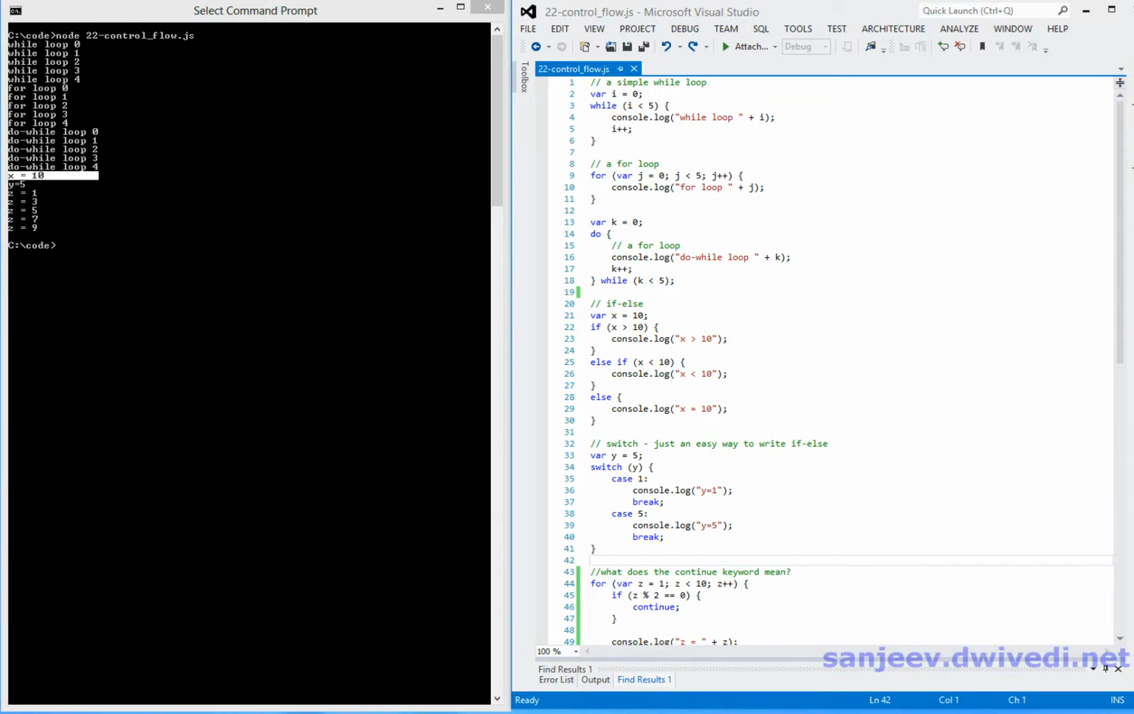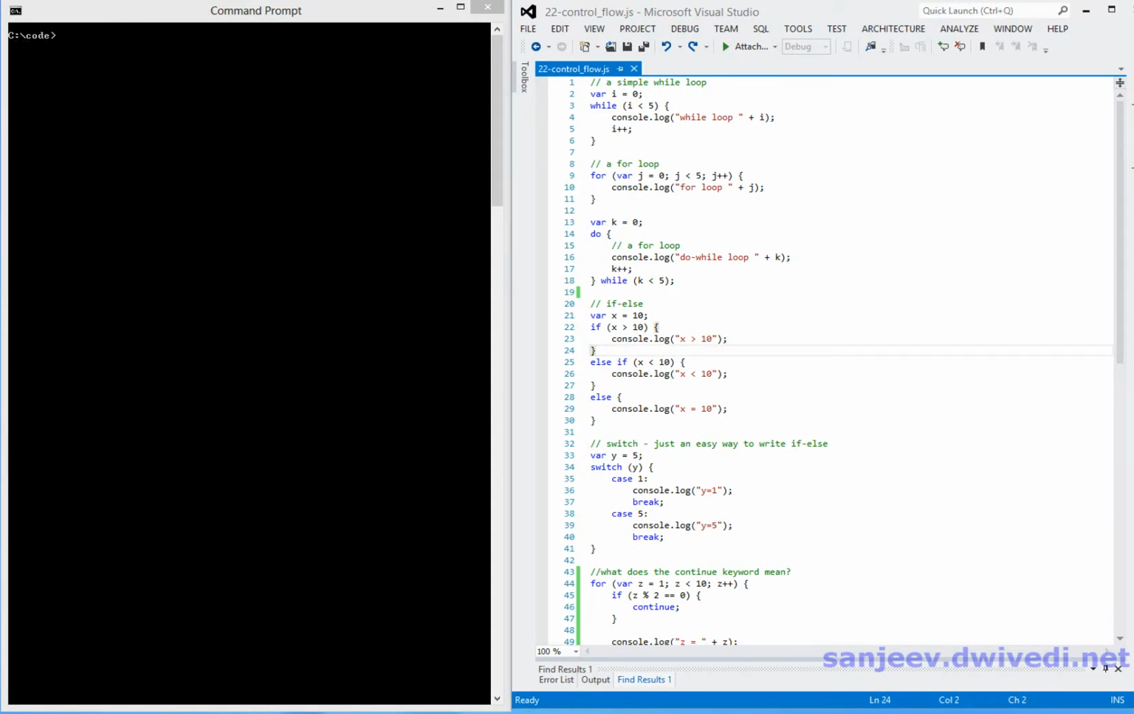If y is 5, then instead of hitting this particular case, we will actually enter the case statement on line 38, and we'll match this one. This statement will get executed, and then it will break out. So that is how a switch statement works.